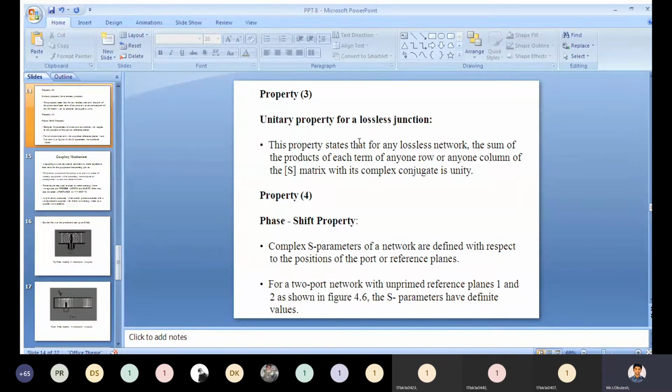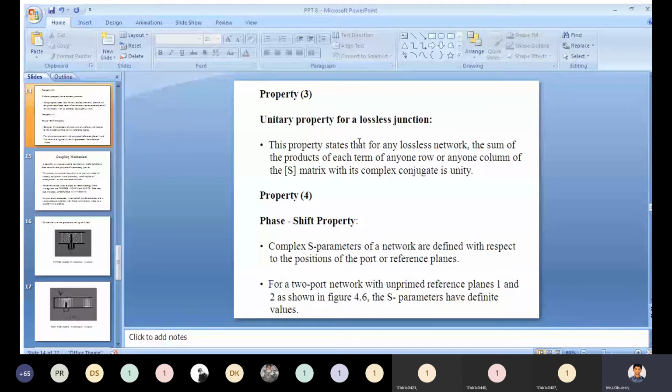Next property is the phase shift property. This is property 4. In the name itself we have the phase is going to shift. The complex S parameters of a network are defined with respect to the positions of the port, or sometimes the reference planes also we need to take the positions.